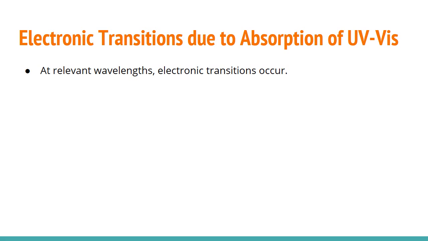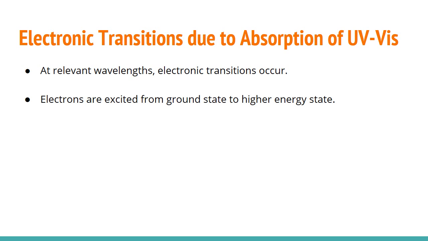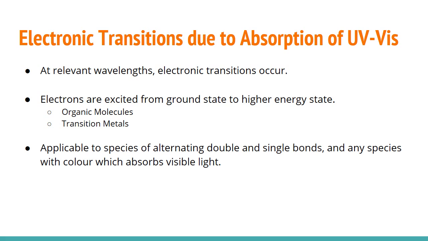Now, I will be elaborating more on the theory given by the absorption of UV-Vis. At the relevant wavelength, electronic transitions occur. Electrons in their stable state are excited to a higher energy state. In the case of organic molecules, electronic transitions are applicable to species with an extended system in the colorless solution of alternating double and single bonds. On the other hand, for transition metal atoms, transitions are applicable to anything with color which absorbs visible light.